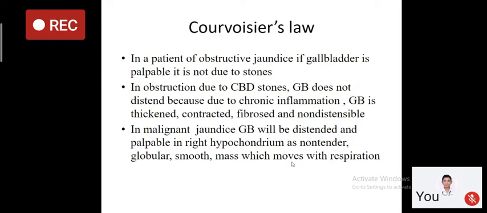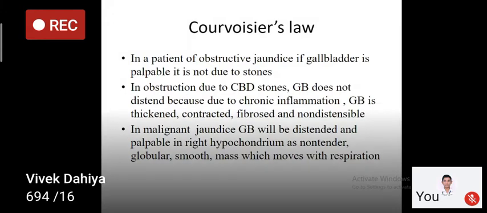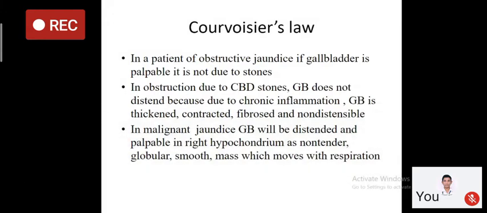Right? So on physical examination, in case of obstructive jaundice due to CBD stones, you will find nothing. You will not be able to palpate the gallbladder. But if there is obstructive jaundice due to malignancy, your gallbladder will be distended. It will be a globular, smooth mass which will move with the respiration. And mind you, this is a non-tender mass.